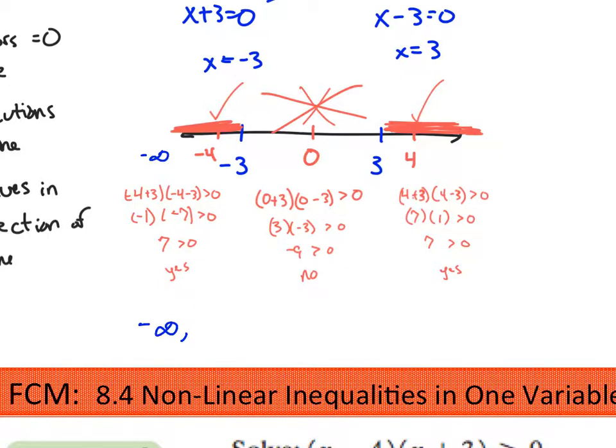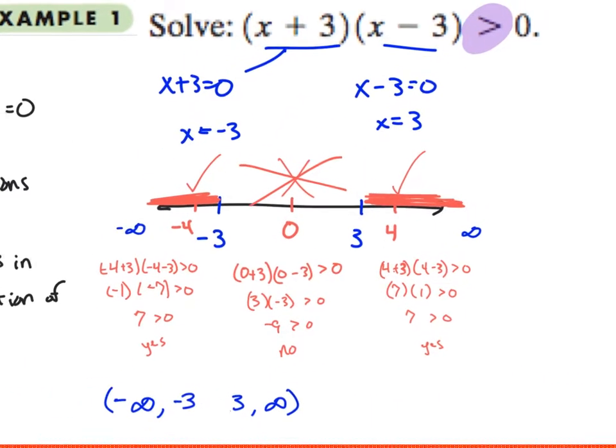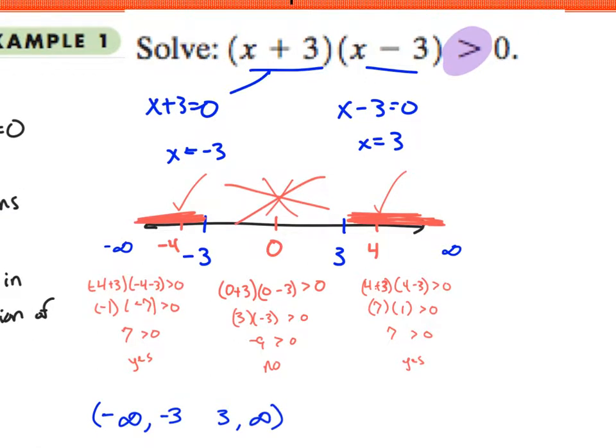If I had to call the far right something, I'd call it infinity, right? So everything from negative infinity to negative 3 works, okay? And then everything from 3 to infinity. Now I held off on putting my parentheses on 3 because I need to double check. What is our inequality?